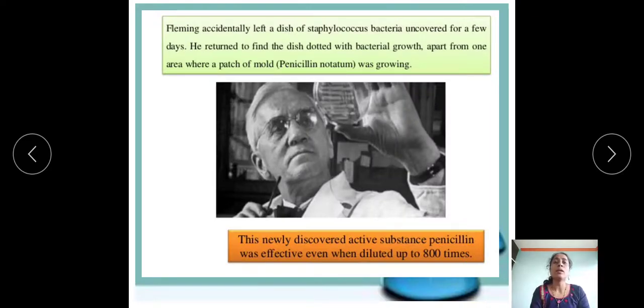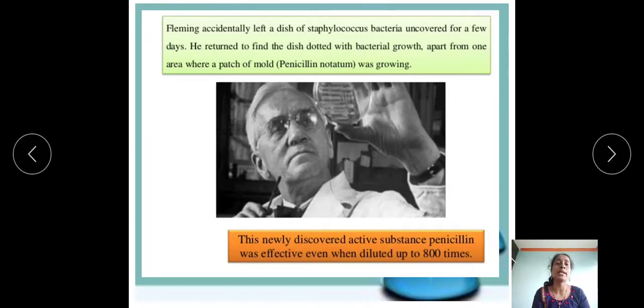Then Fleming accidentally left a dish of Staphylococcus bacteria uncovered for a few days. He returned to find the dish dotted with bacterial growth, apart from one area. In that one area there was a growth of Penicillium notatum, which contains penicillin, which acts as an antibiotic.